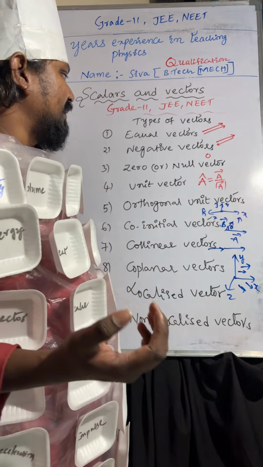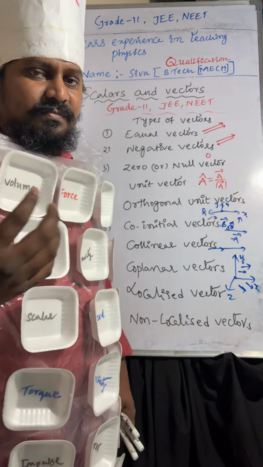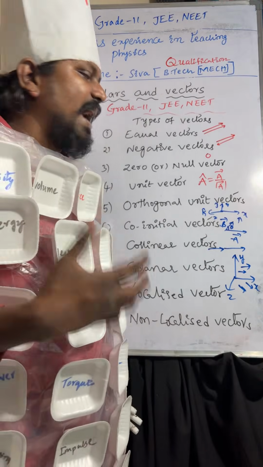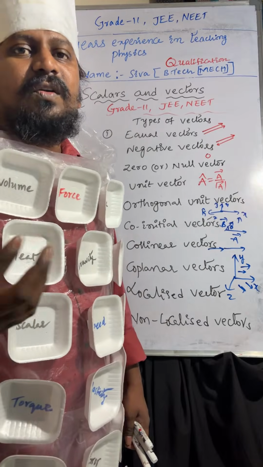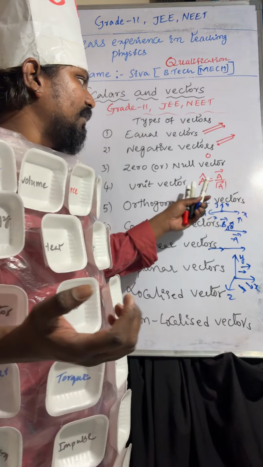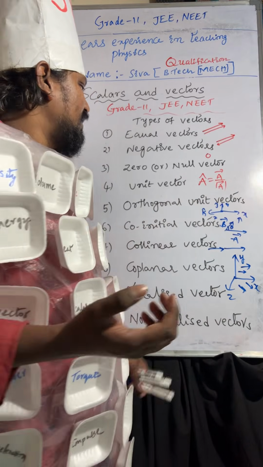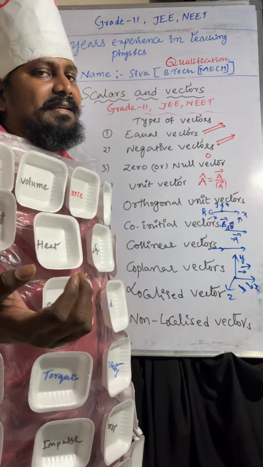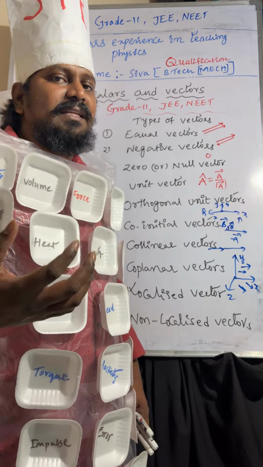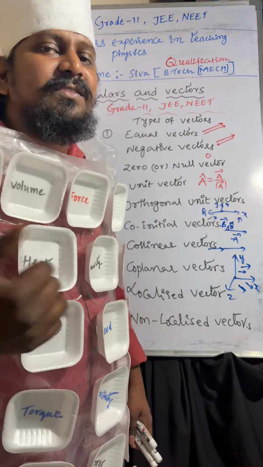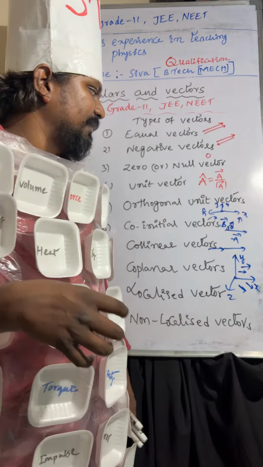Coming to the unit vector, the vector whose magnitude is 1. The vector whose magnitude is 1 is called a unit vector. So A cap equals A bar by mod A bar. Coming to orthogonal unit vectors: i cap, j cap, k cap are the unit vectors acting along the x axis, y axis, z axis respectively.